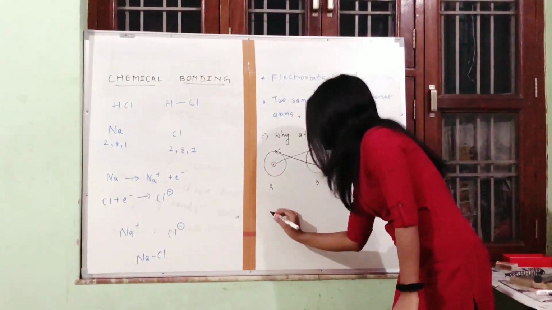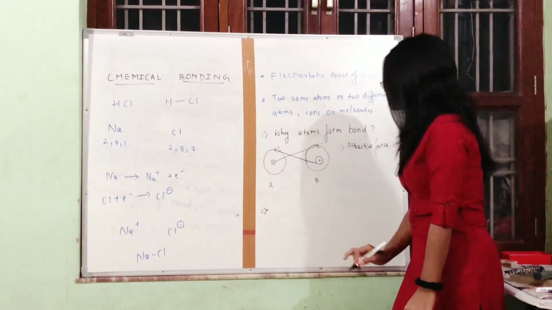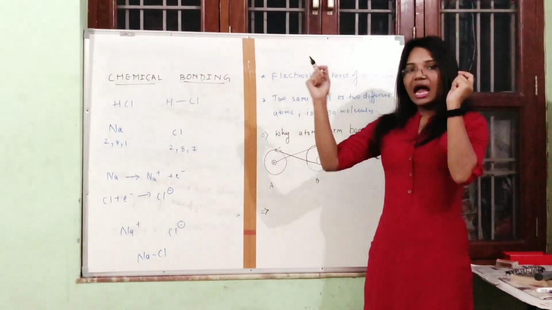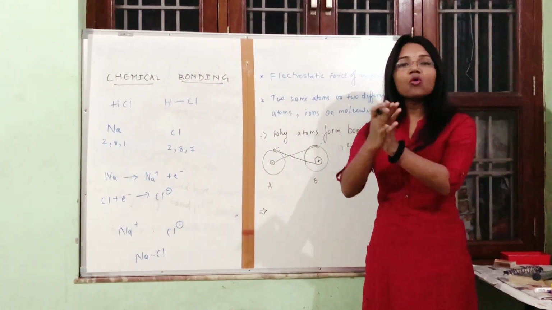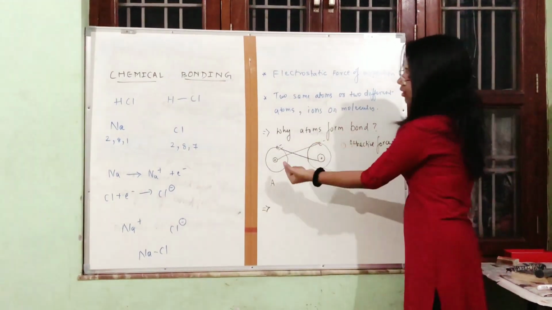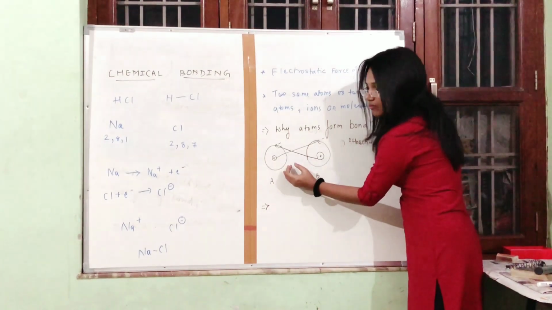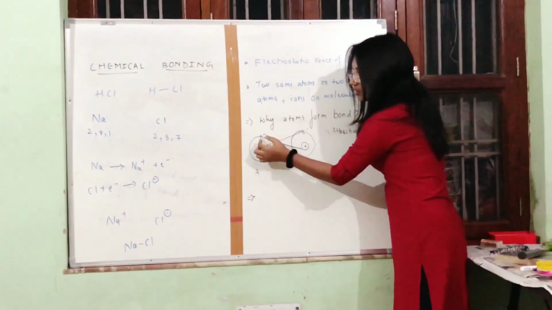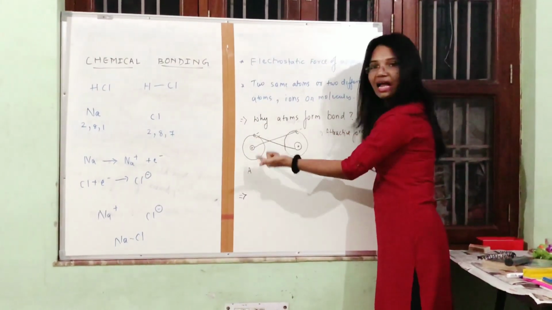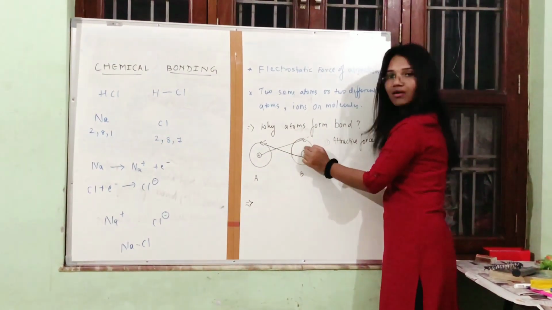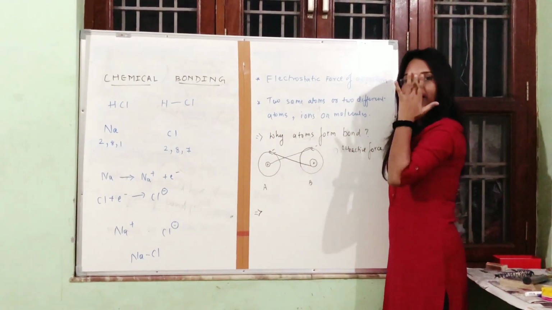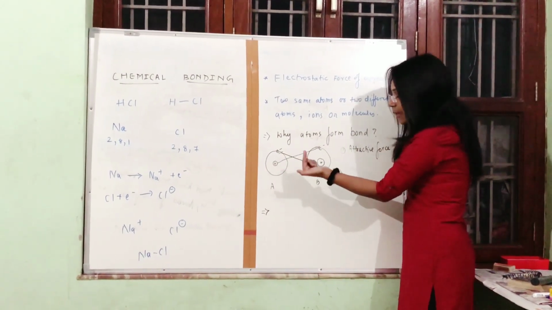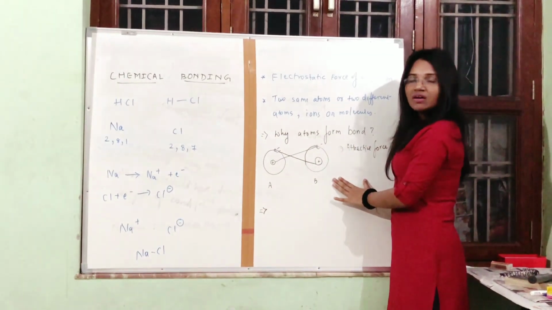Correct? Okay. Now, what will happen? At some point, they will stop and they are not going to move further. Why so? See here. When they come closer, the electron of one atom will repel the electron of the other atom, and the positively charged nucleus of one atom will repel the positively charged nucleus of the other atom.